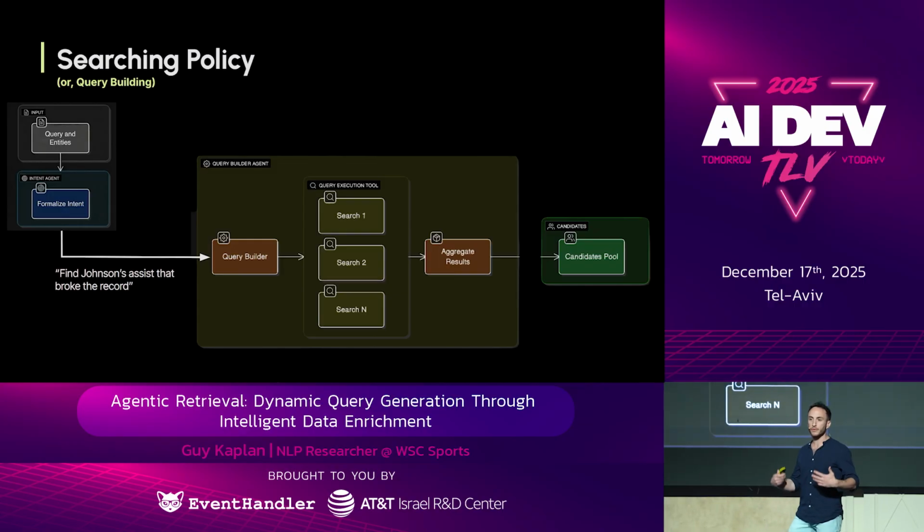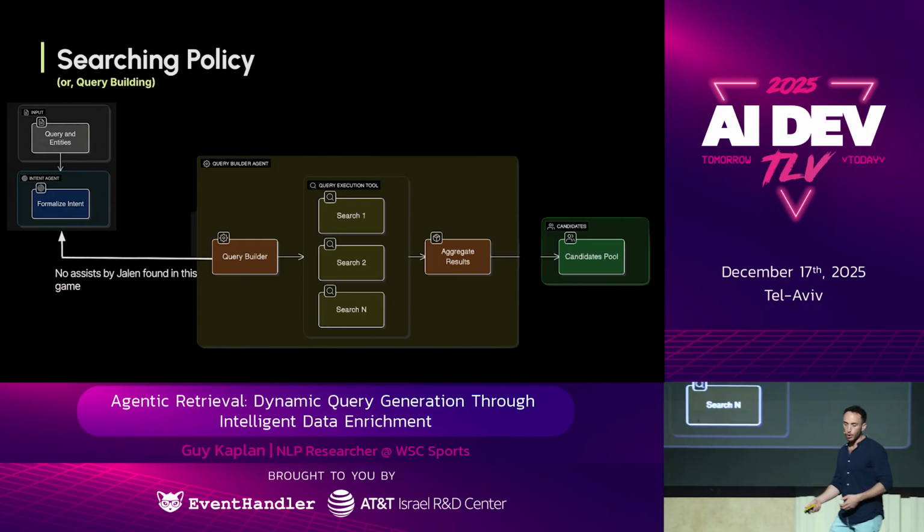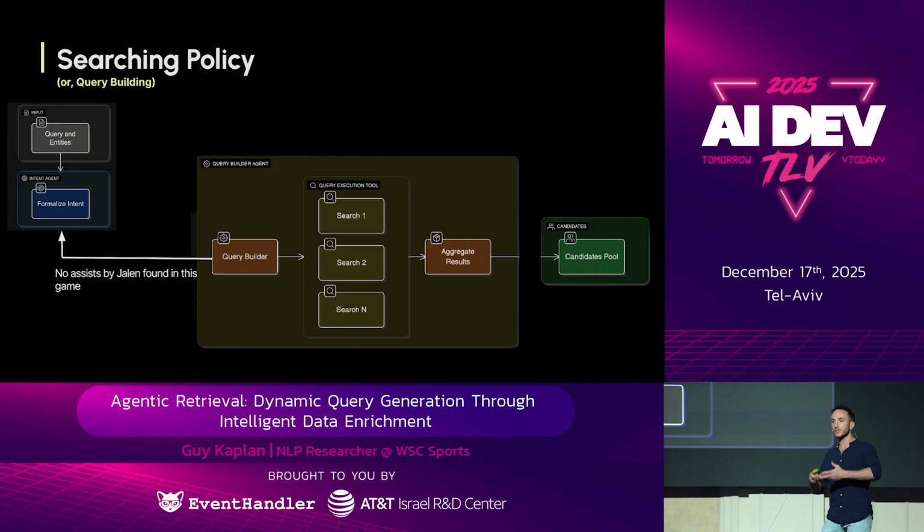Now, what happens if the searches yielded no results? Or maybe the intent wasn't good enough or wasn't constraining enough? The query builder could just backtrack, just like a human would do. If he wouldn't find anything, he would just change, okay, I'm not going to look for that clip, I'm going to look for something else.